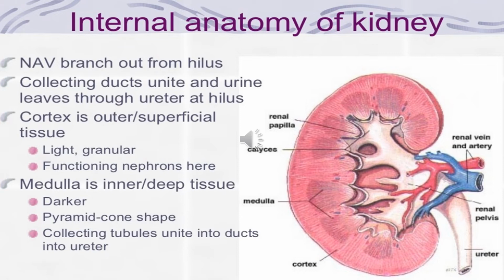A kidney has two regions. One is external and one is internal. The internal region is made up of an outer dark cortex and an inner light medulla. The medulla is made up of conical shaped tissue. These conical projections are known as renal papillae.